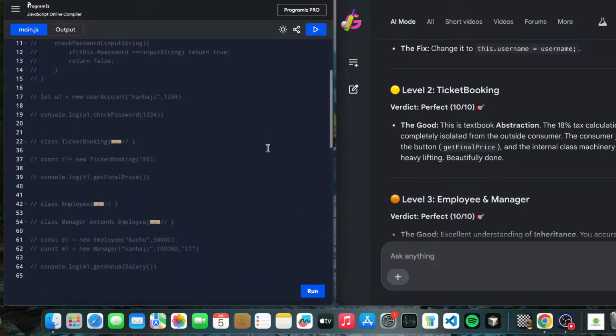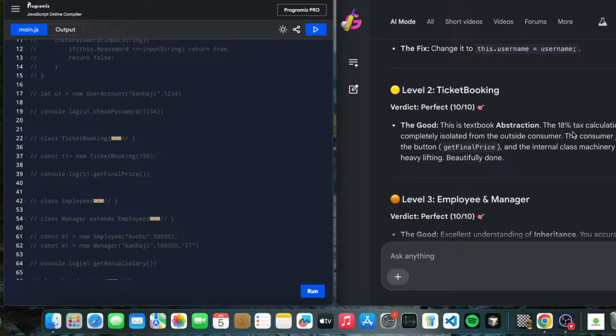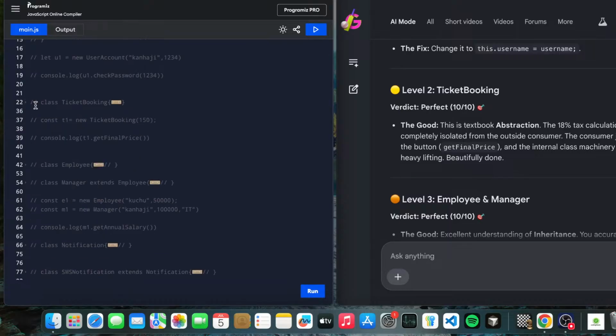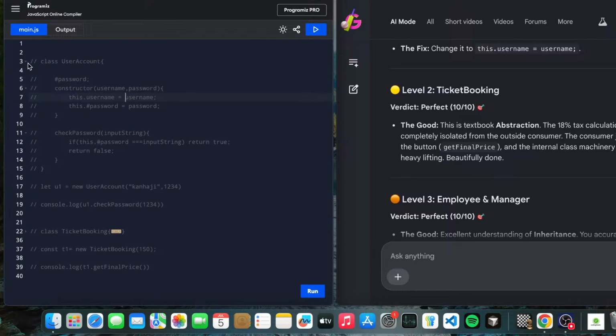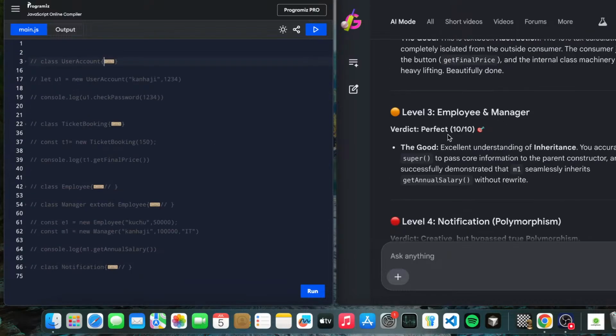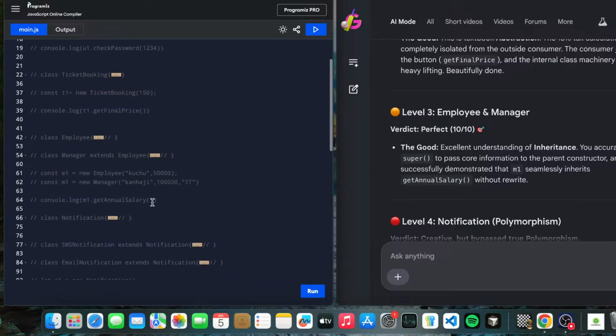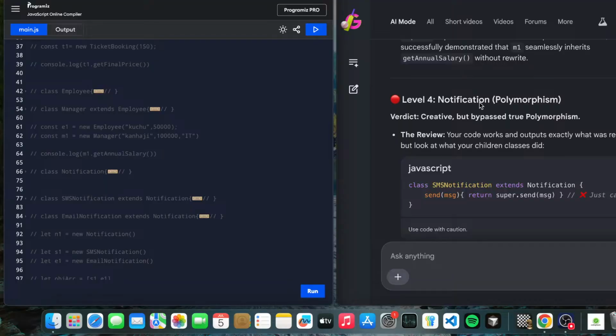Oh, we got 10 out of 10 there also. This is a good abstraction. The 18% tax logic is completely outside, which is ticket booking in this question, which we got exactly right. Employee: this is perfect understanding of inheritance. This is also 10 out of 10. The employee and manager question, we got the correct answer. Okay, notification in polymorphism: the verdict is creative, but it bypasses true polymorphism. We got the verdict as creative, not 10 out of 10.